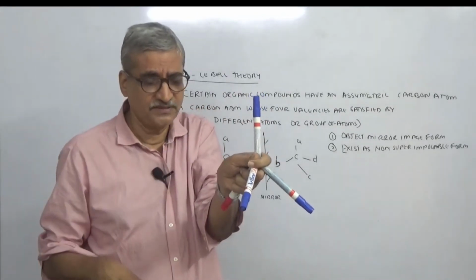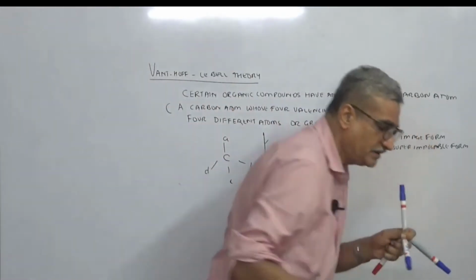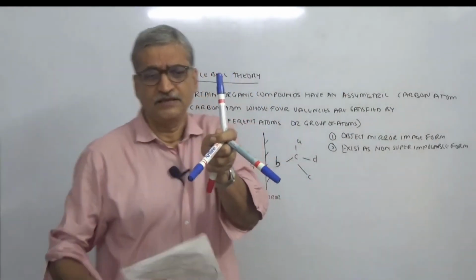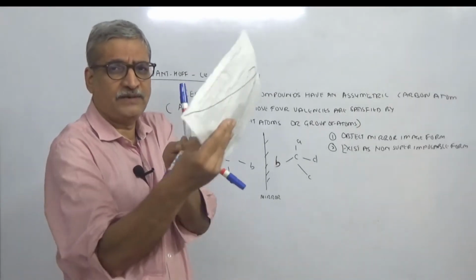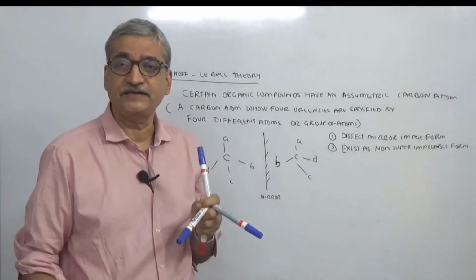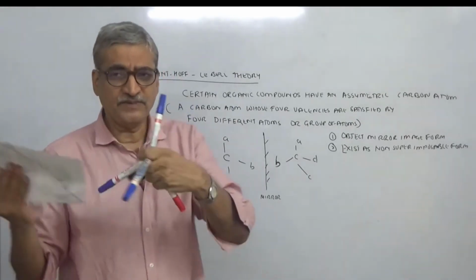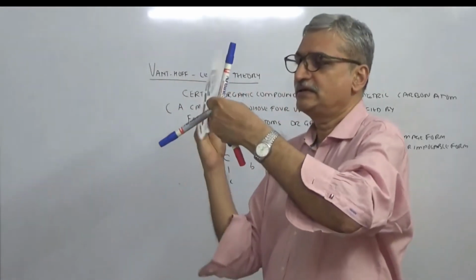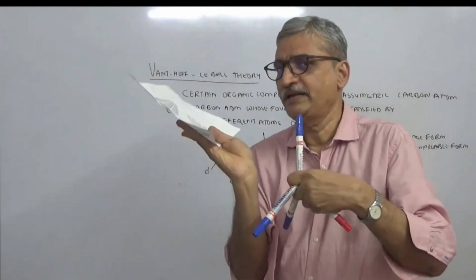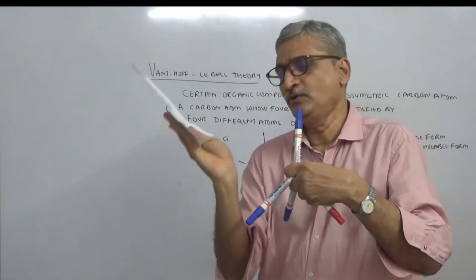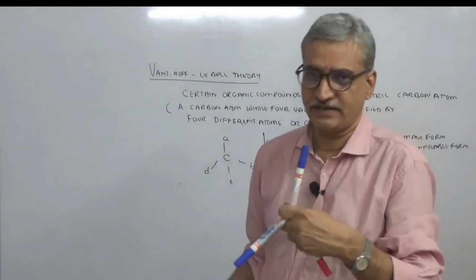So what they said was, let us say in this case you have a plane polarized light coming in like this. It hits this, and there is refraction. What is refraction? Bending of light. When it's coming in one plane and hits this atom, the plane gets shifted. From your side, it will be a clockwise shift.